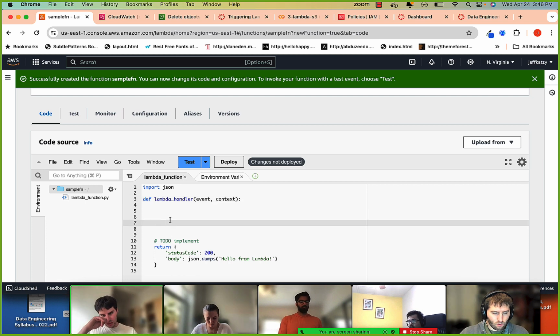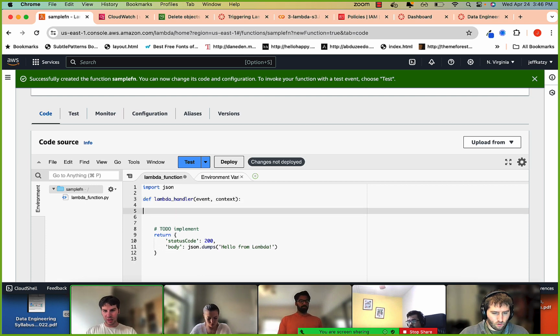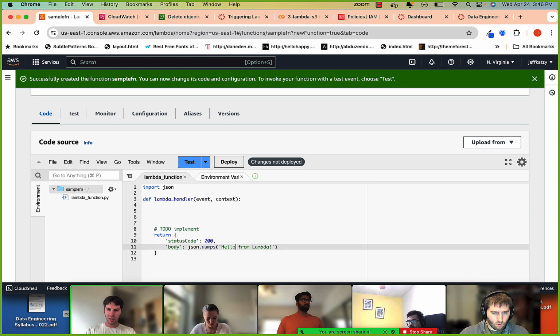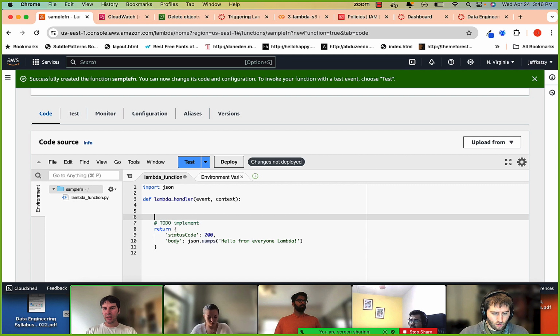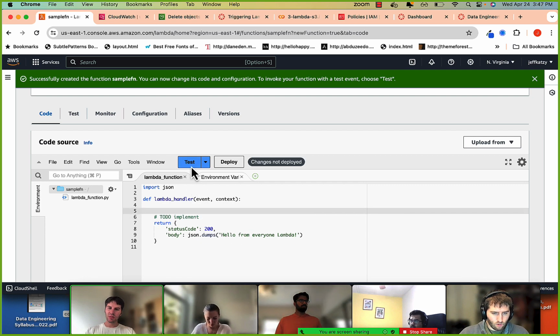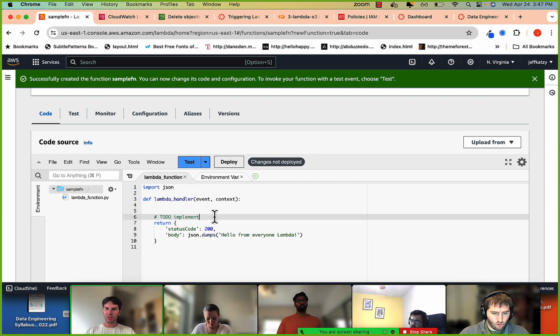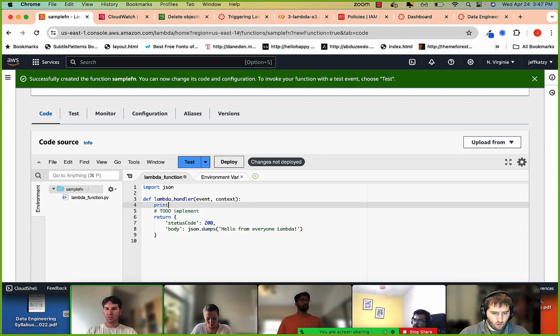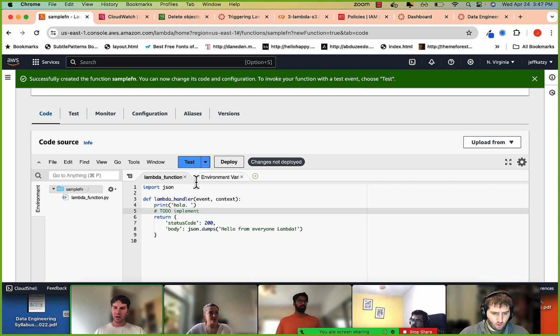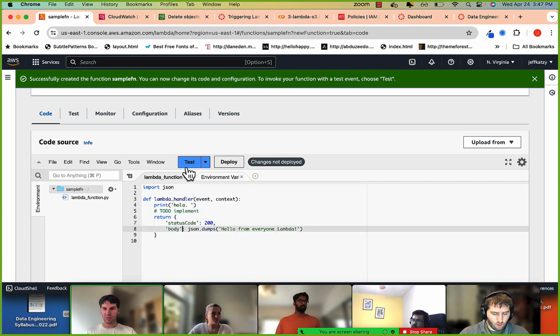Cool. For now, this is fine. It says hello from Lambda. We'll just update it to hello everyone. Let me print something too. Then I'm going to save it. By the way, notice that this little gray thing means it's not saved. If I press Command S, you saw it turn green for a second. So it's saved, just like in VS Code.